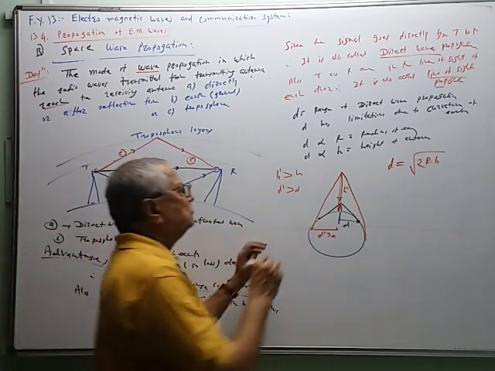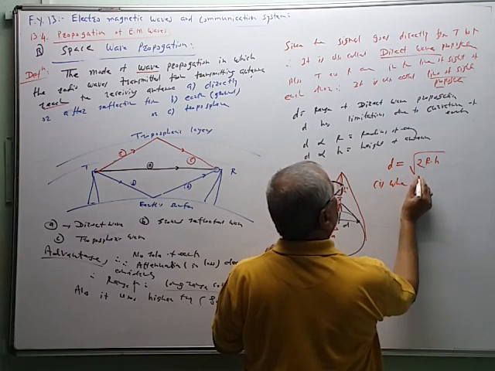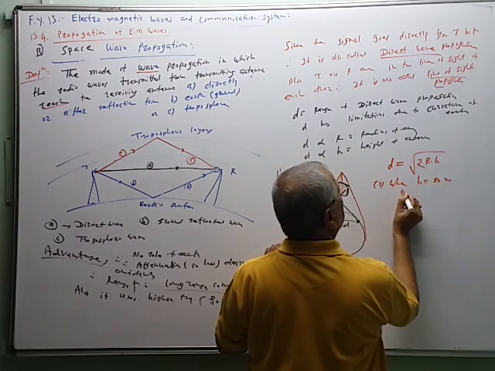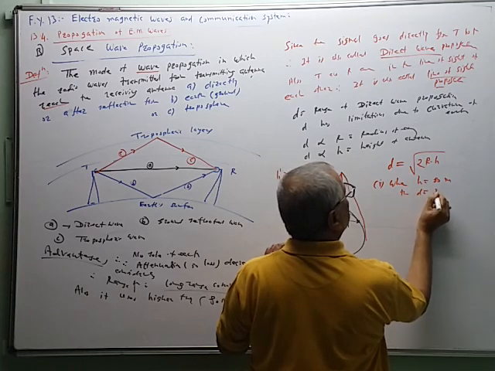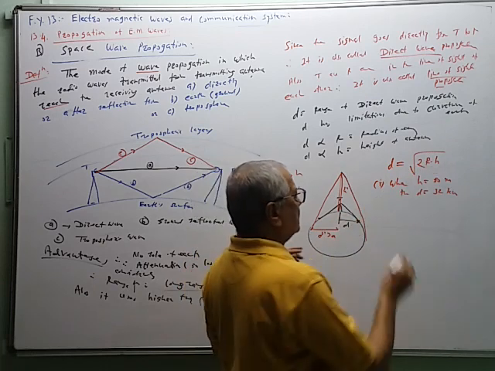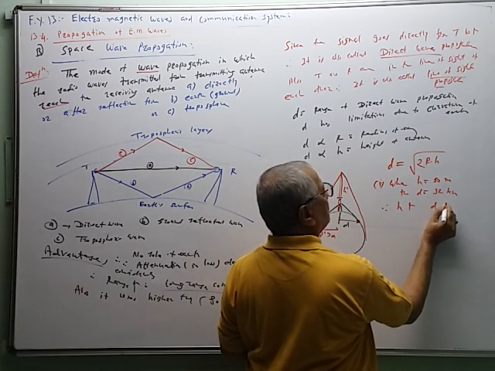If the height H is equal to 80 meter, then this D is nearly 32 kilometer. So by increasing the height, we can increase the D.